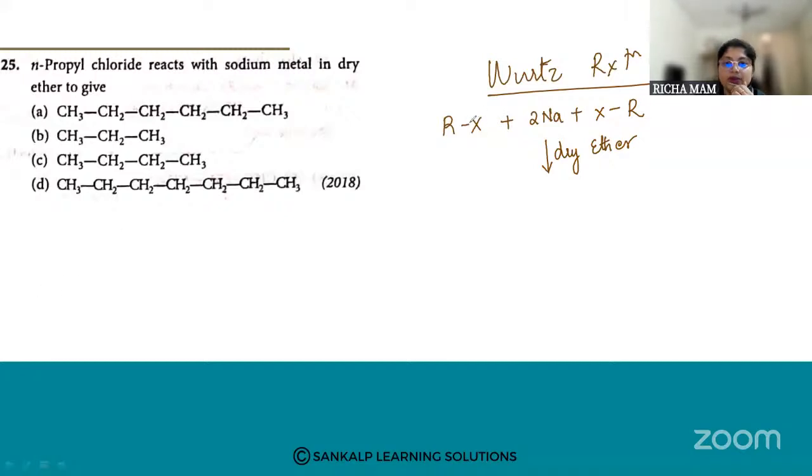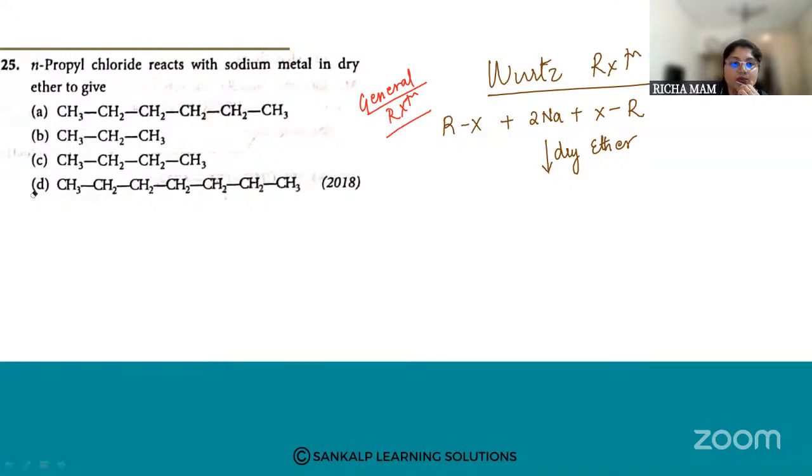So what are we going to do? We are going to do a Wurtz reaction. We require 2 moles of alkyl halide. So this is an alkyl halide. I'm giving a general reaction. So we have taken 2 moles of alkyl halides in the presence of sodium metal.